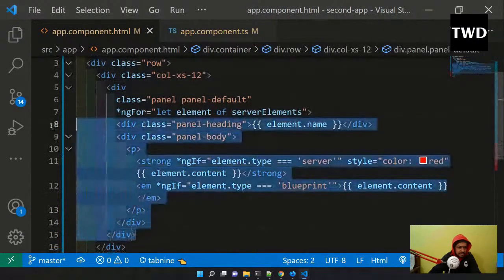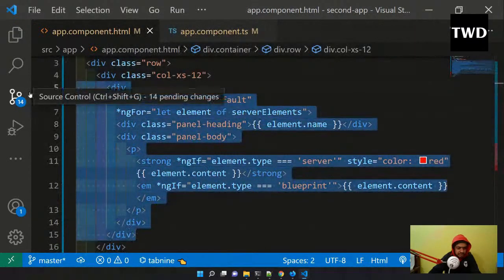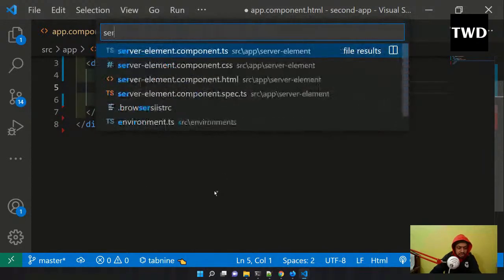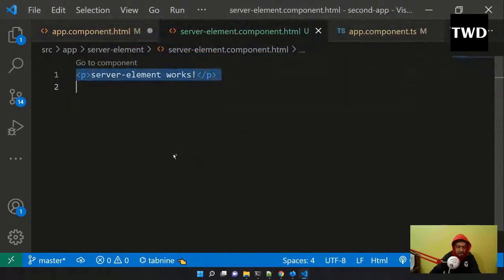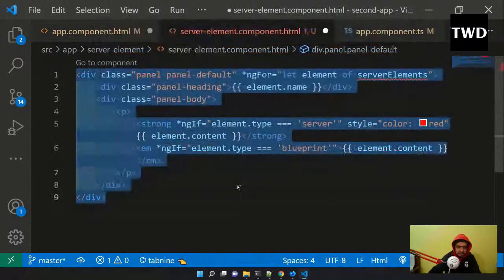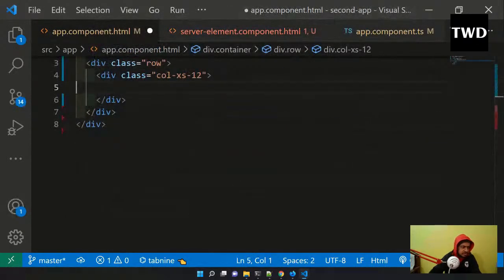So I will click it and cut it, and then I will go to the server element component.html, and here I will paste it. Control A, Control Shift P, format selection, save it, and now it is okay.